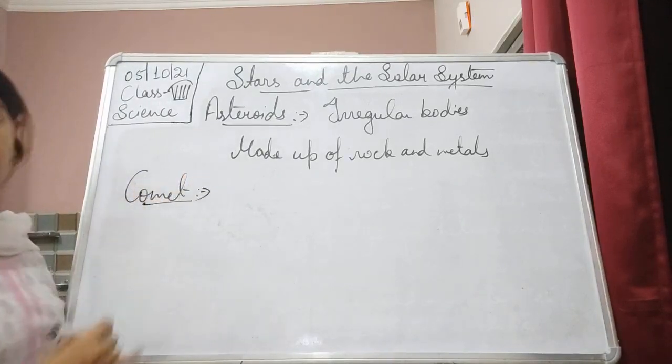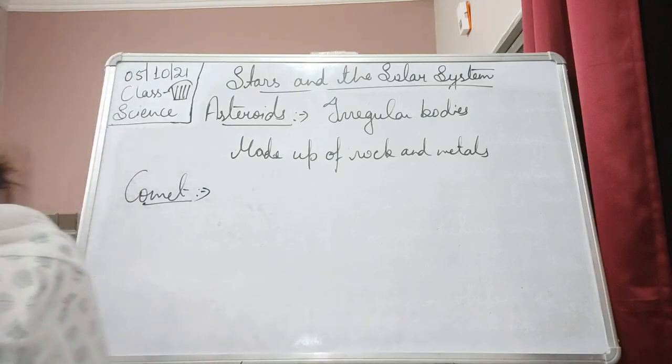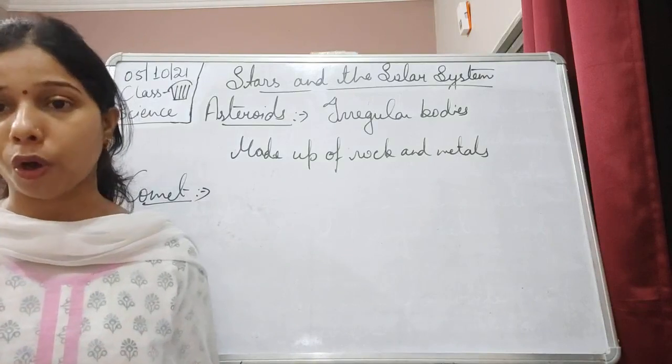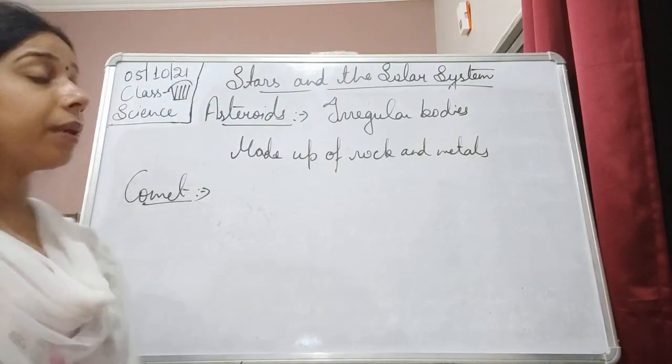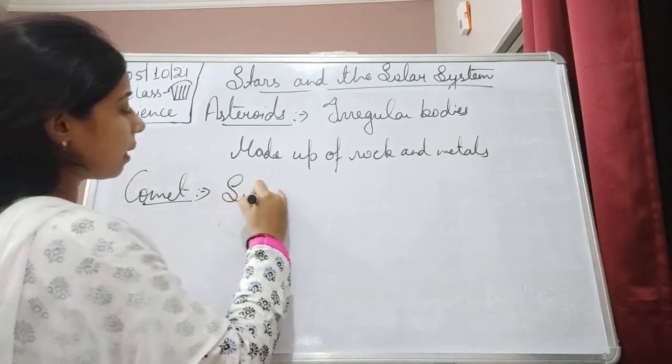If we talk about comets, what are they? It is a small chunk of ice which moves around the sun in an elliptical orbit. So comets are what, students? These are generally small chunks of ice and dust.